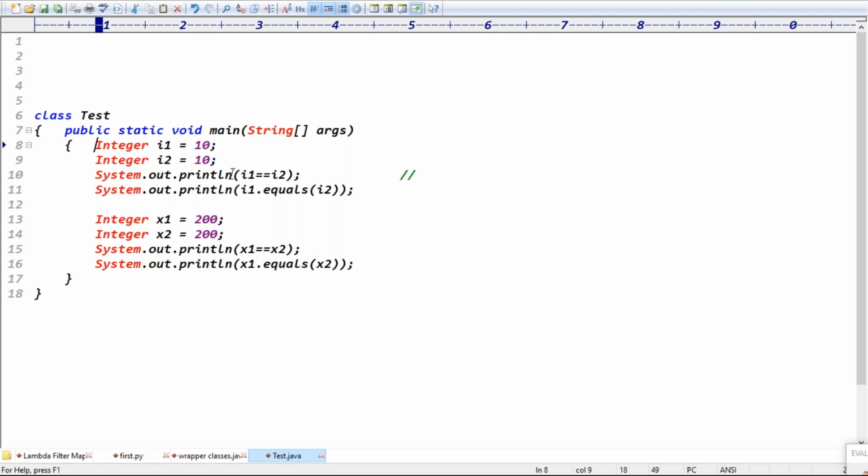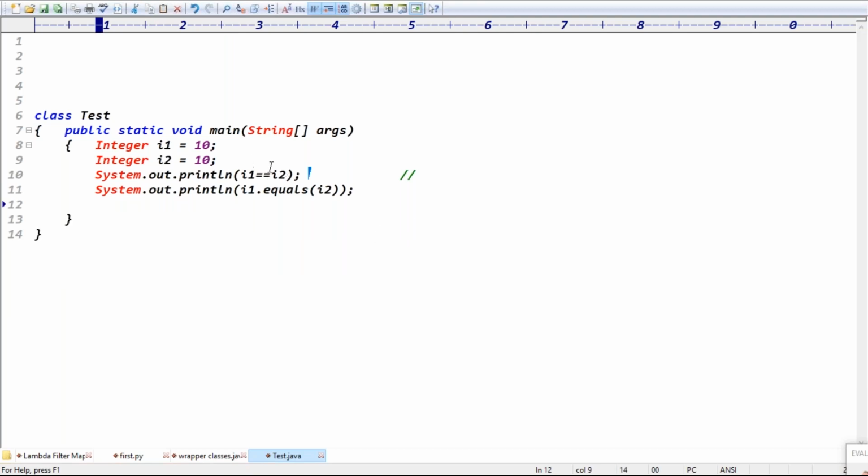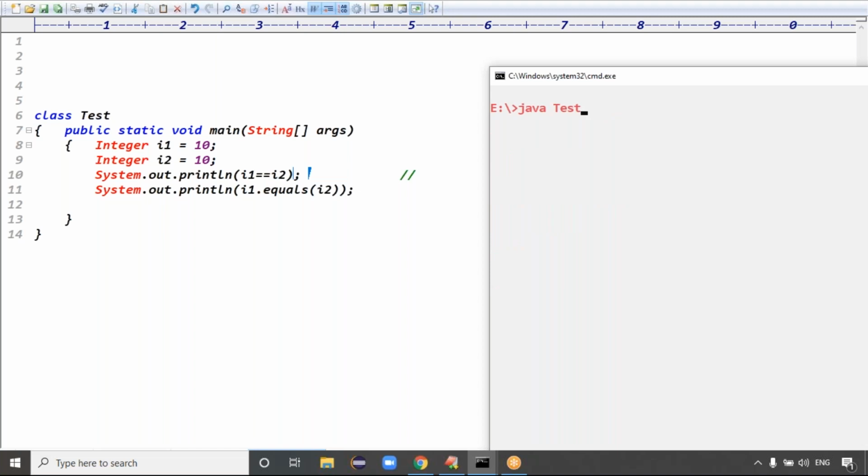In this case, i1 double equal to i2, then what is the output now? The valueOf method will cache the data between minus 128 to 127, right? Yes or no? It will cache, it will not cache? Definitely it will cache the data between minus 128 to 127, right? That's why here i1 double equal to i2, is it true or false now? Definitely true, right? Exactly. The second one is also a data comparison. 10 and 10, both data is the same. That's why here also it returns true, right?